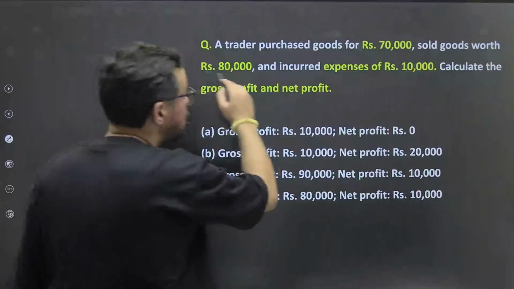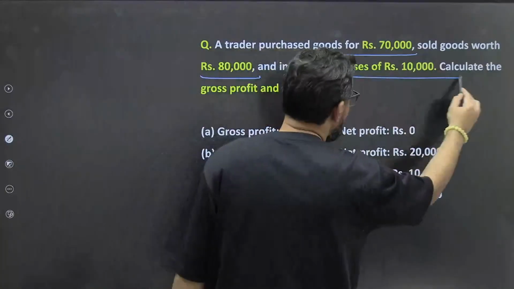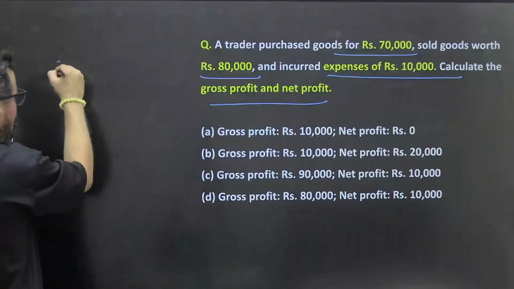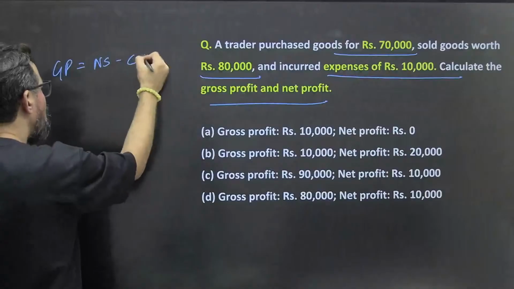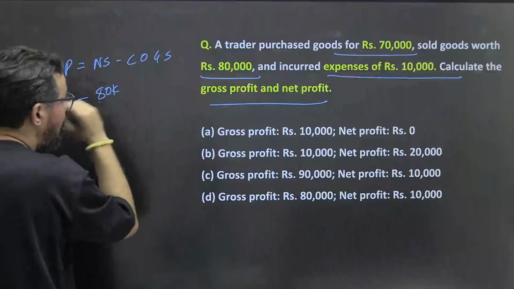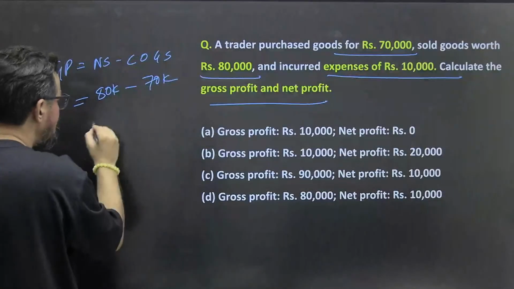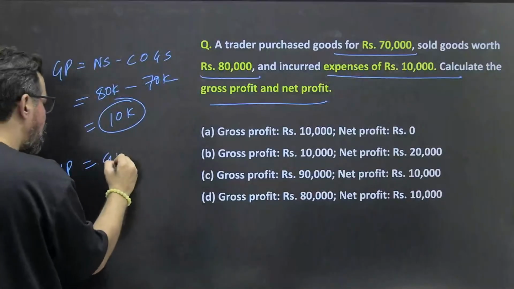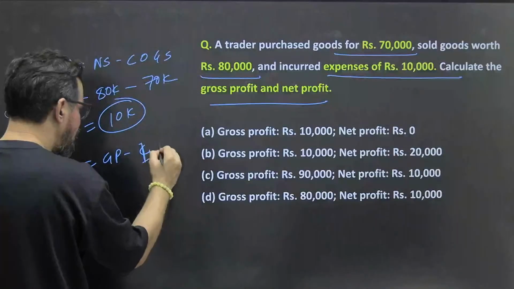A trader purchased goods worth 70,000, sold them for rupees 80,000, and incurred expenses of 10,000. Calculate the gross profit and net profit. This is an easy question. Gross profit is equal to net sales minus cost of goods sold. Net sales is 80,000 and cost of goods sold means the total purchase. We do not have other figures. So gross profit is 10,000, and net profit is equal to gross profit minus indirect expenses.